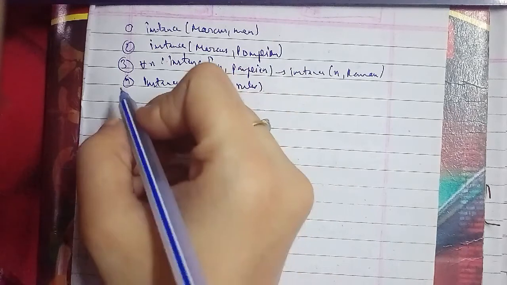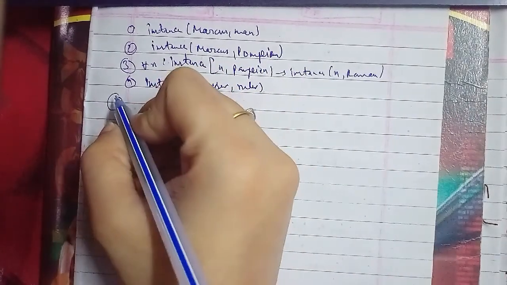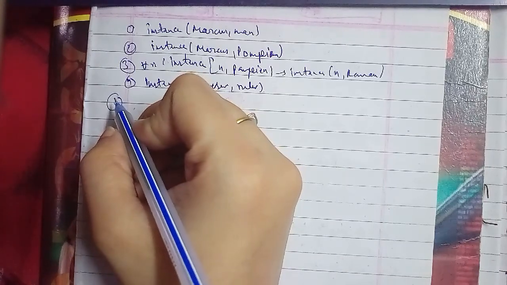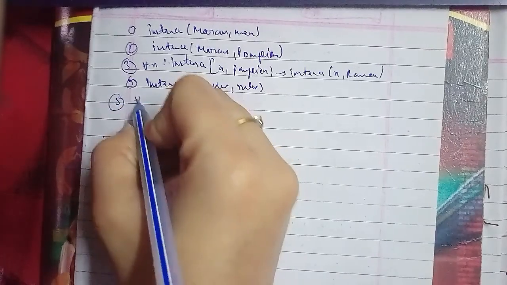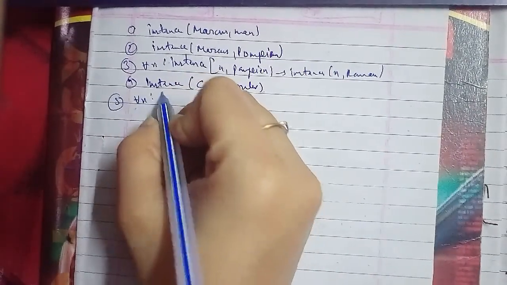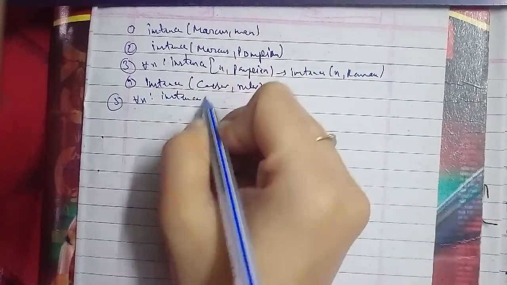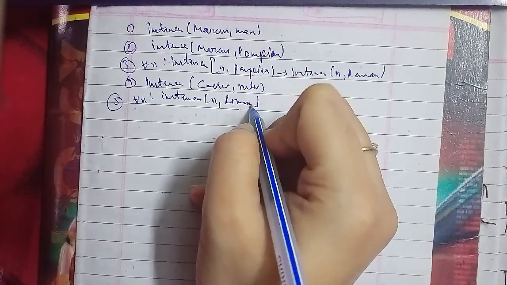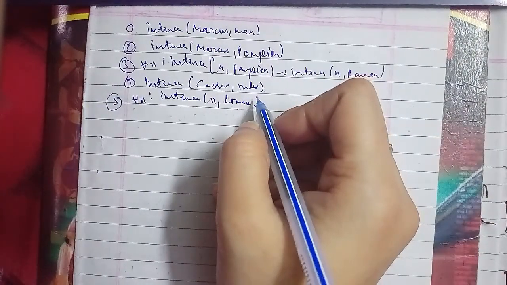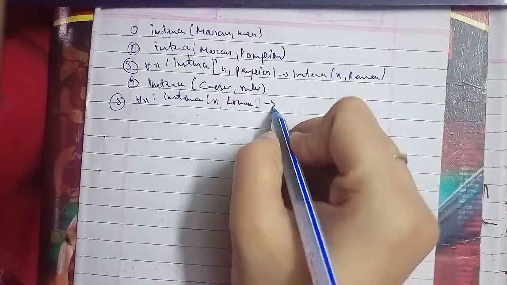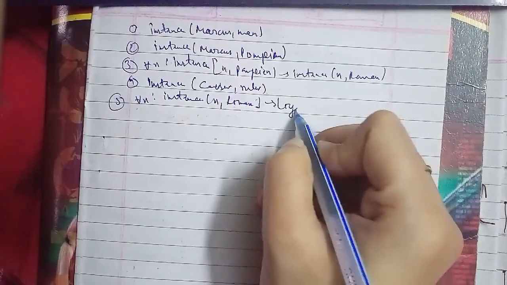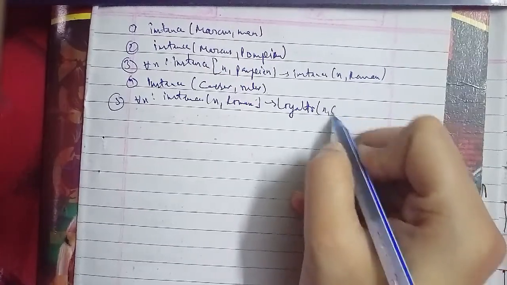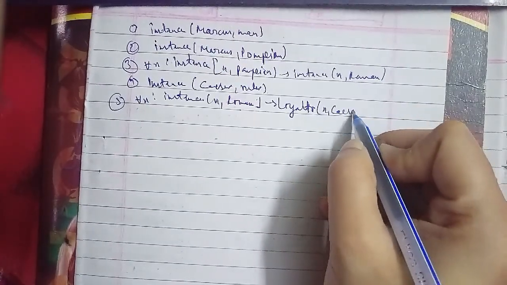So we'll go ahead with the third one. First, instance(Marcus, Man). Second, instance(Marcus, Pompeian). The third we have is ISA(Pompeian, Roman).